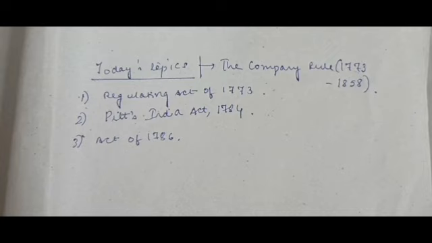Now this act had some defects in it. Okay. In order to amend this act, the amending act of 1781 got established. This act of 1781 is also known as the Act of Settlement. Now what are these acts of settlement? This act of settlement is basically with respect to the Supreme Court of Calcutta and the jurisdiction of the Governor General, its council, and the Supreme Court of Calcutta.